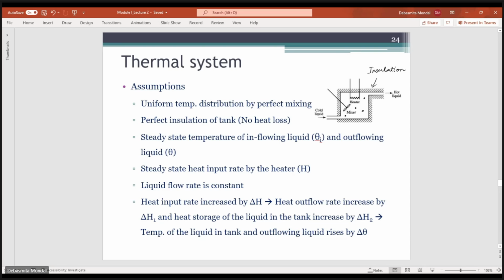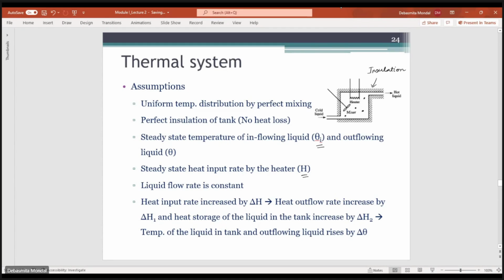Okay, so now let us say the steady state temperature of the inflowing liquid is theta I, and the temperature of the outflowing liquid is theta. The heat input rate from the heater coming to the liquid is given by H. And we are assuming that the rate of flow of liquid into the system remains constant.